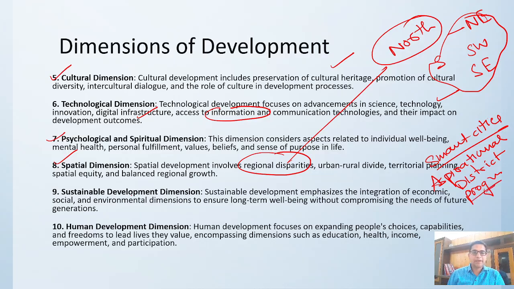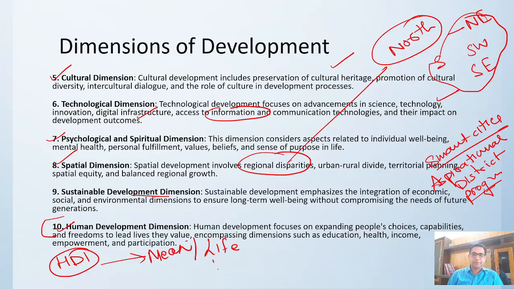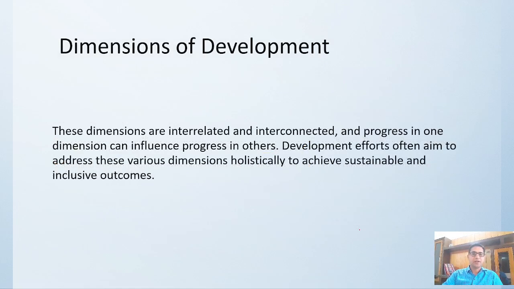Then sustainable development dimensions are there. Human development, the human development index is there, which talks about your mean schooling, life expectancy, right? All these things are the major dimensions of development.